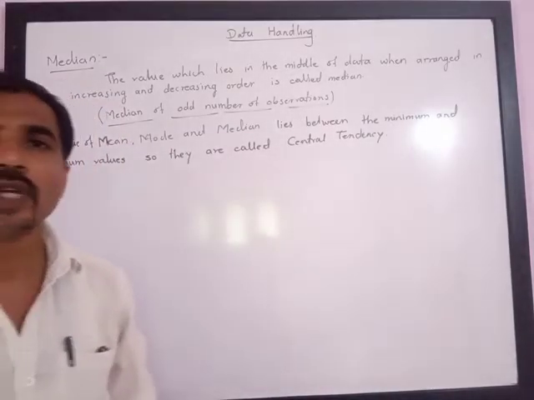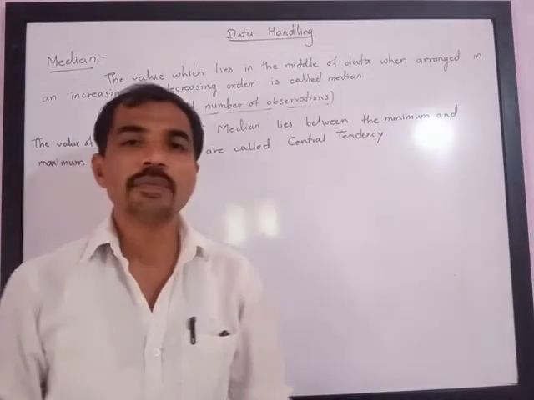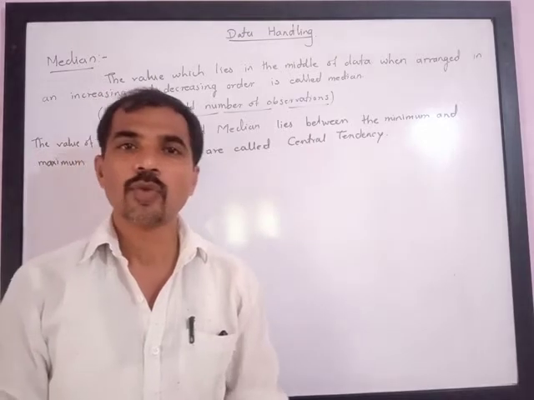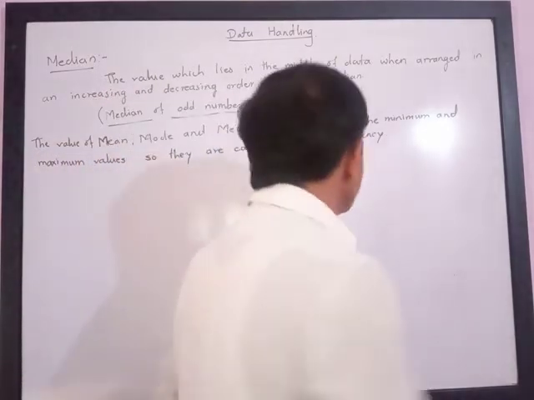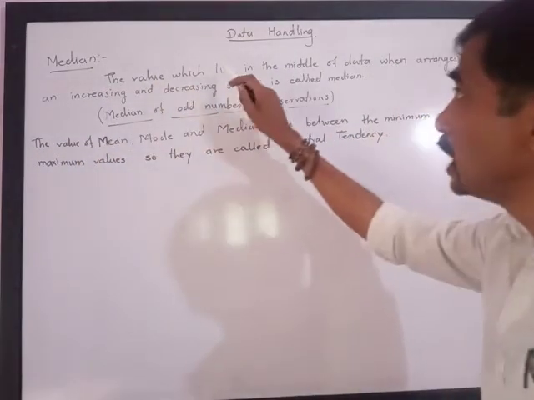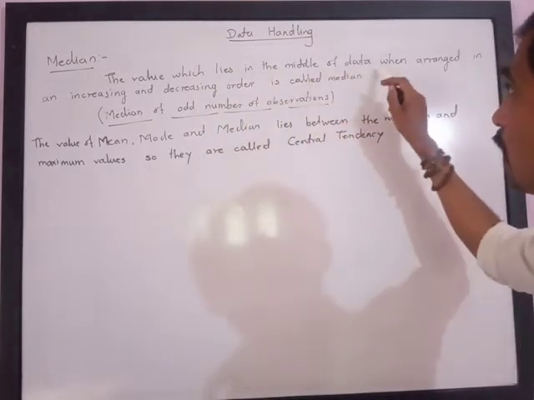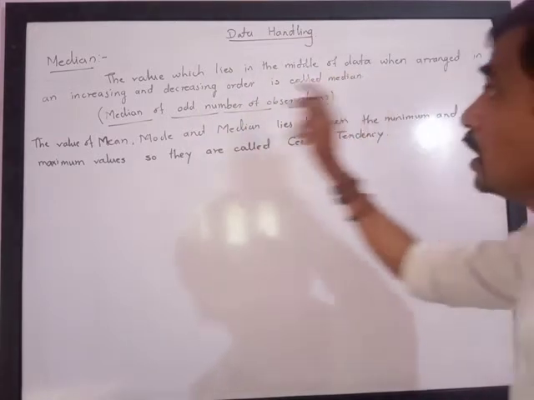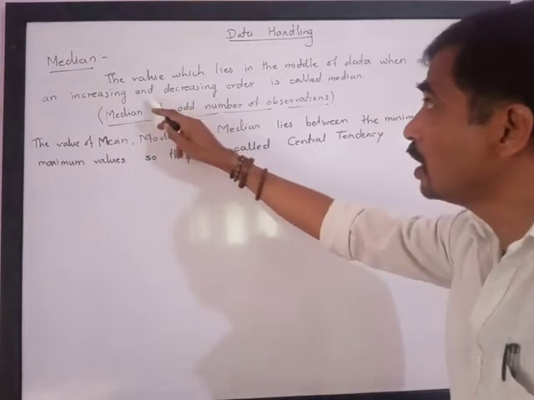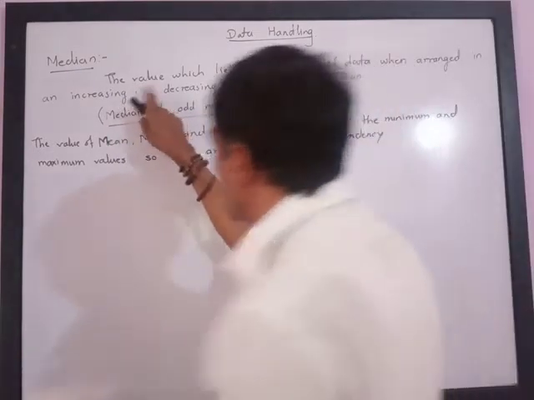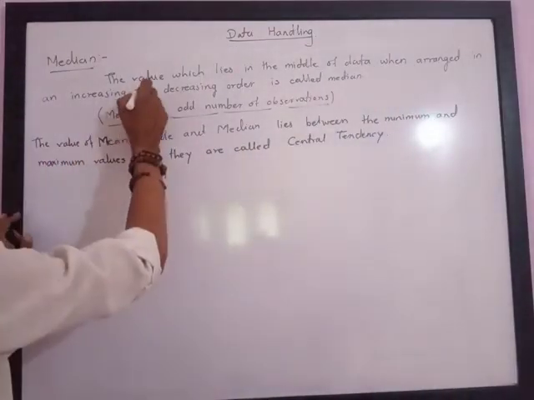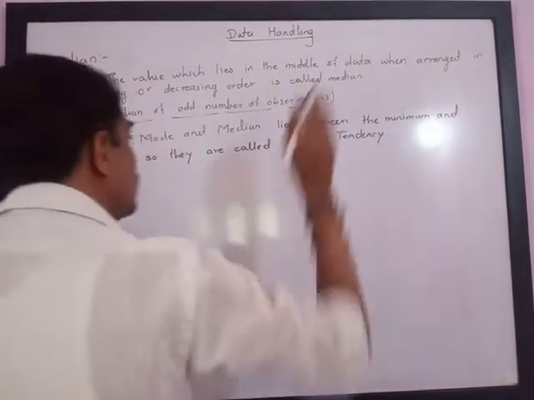Dear friends, we are studying central tendencies. We have studied mean and mode. Let us understand what the median means. Now see, the value which lies in the middle of the data when arranged in increasing or decreasing order is called median.